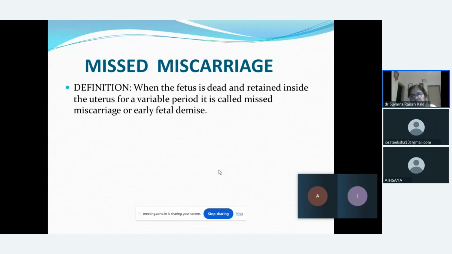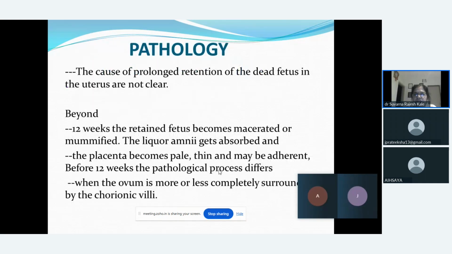Usually missed abortion is diagnosed in the second trimester because the fetus is dead in the first trimester itself, but it was not recognized by the patient. So it is retained inside for more than 3 or 4 weeks, and then the female realizes that her signs and symptoms of pregnancy are regressing. Then she comes to a doctor.